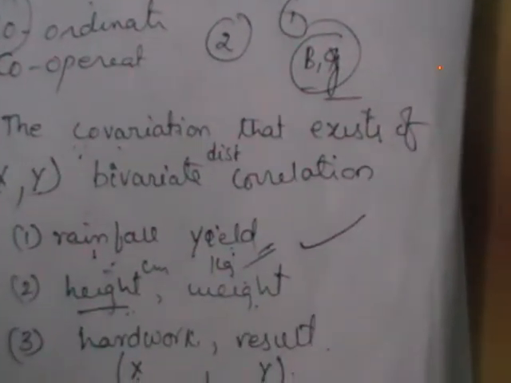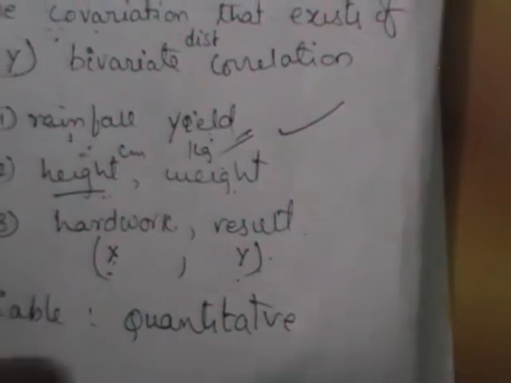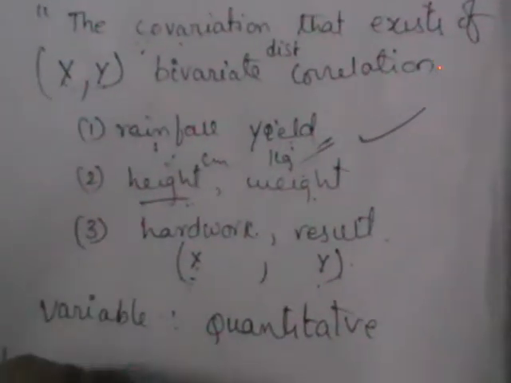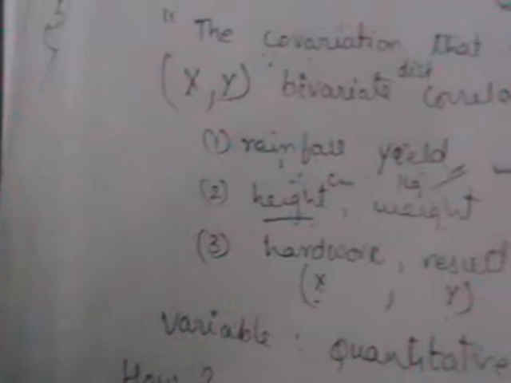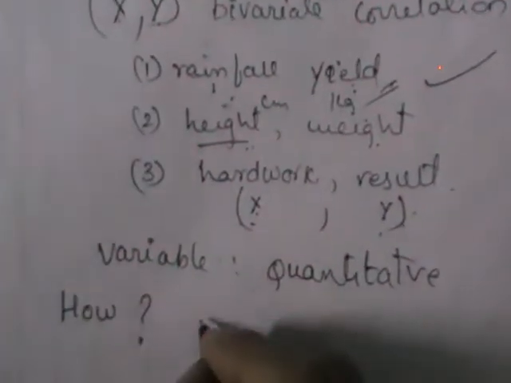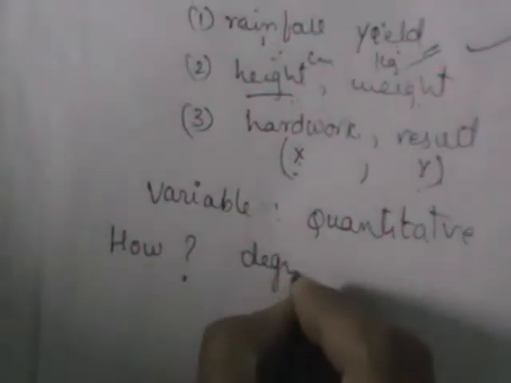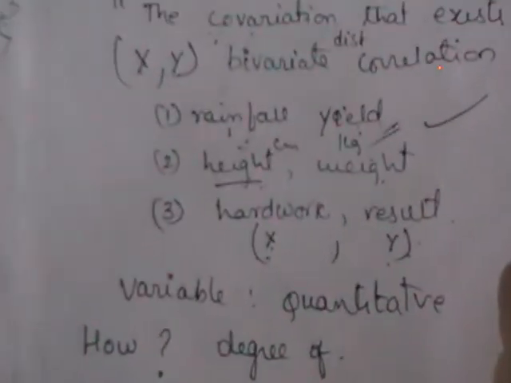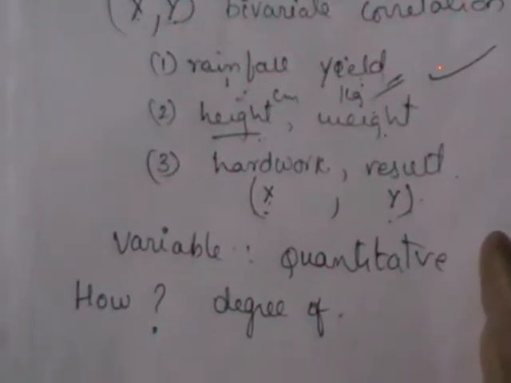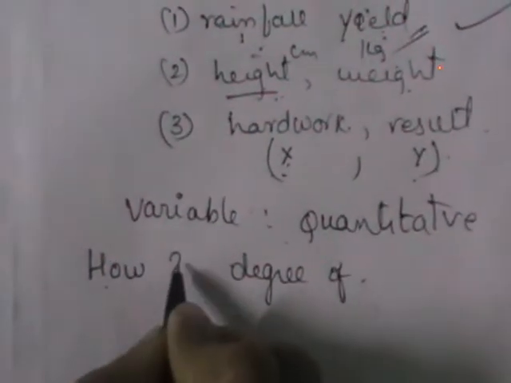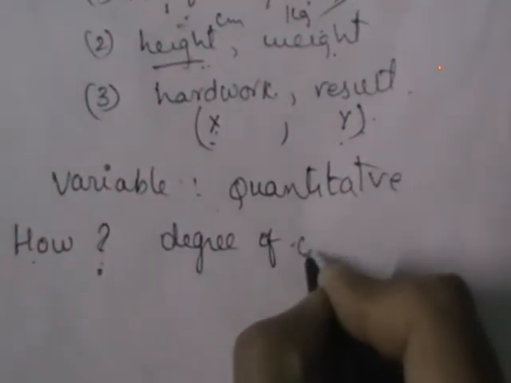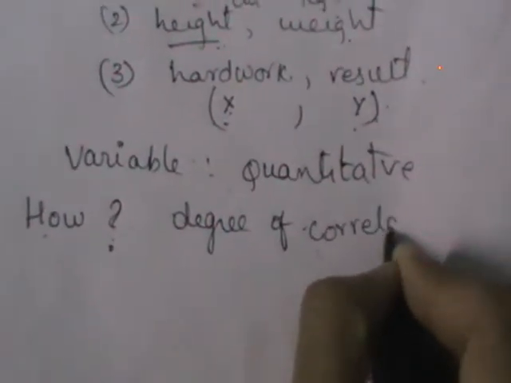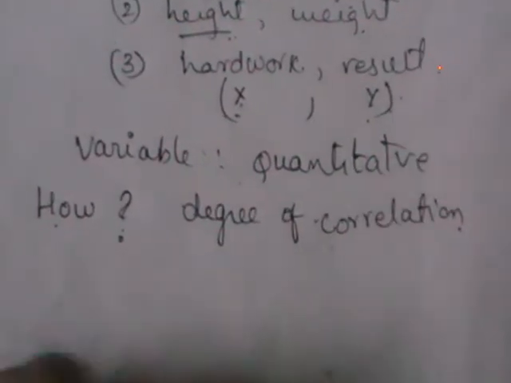So what you are going to study under the concept of correlation: once you have identified that those two variables are correlated, your interest from there onwards is how those two variables are related. What is the degree of relationship between them? After knowing the two given variables are correlated, your job is how they are correlated and what is the degree of correlation between them. So these two topics we are going to cover.